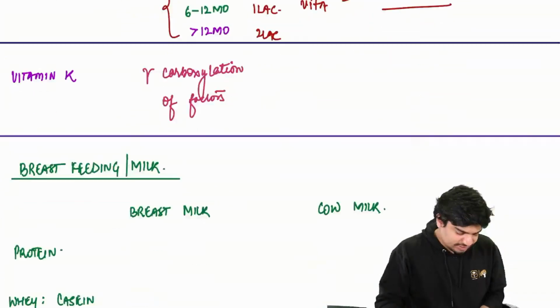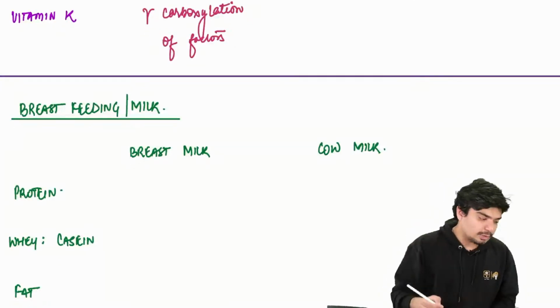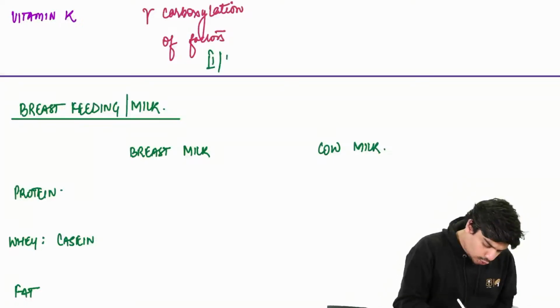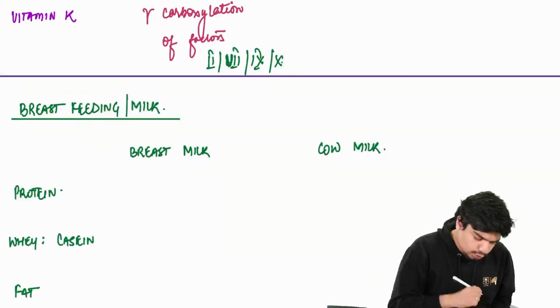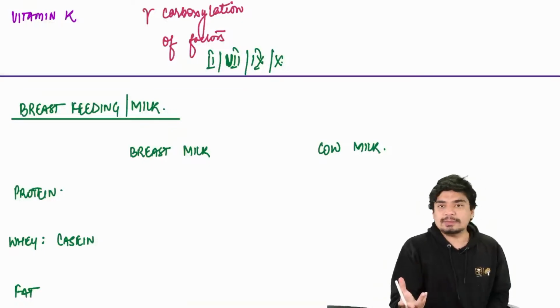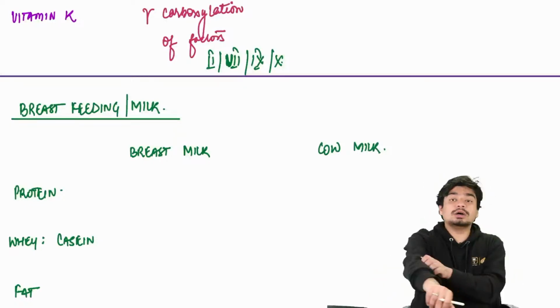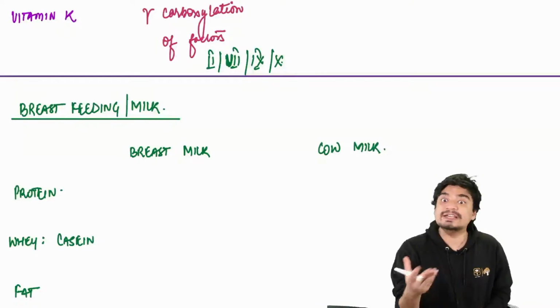Last is your vitamin K. Vitamin K is required for gamma carboxylation of factors 2, 7, 9 and 10, the coagulation factors. If there is vitamin K deficiency, gamma carboxylation won't occur, so these factors won't be able to act. And if there is deficiency of coagulation factors, bleeding will occur.